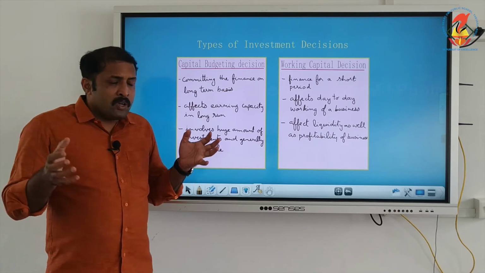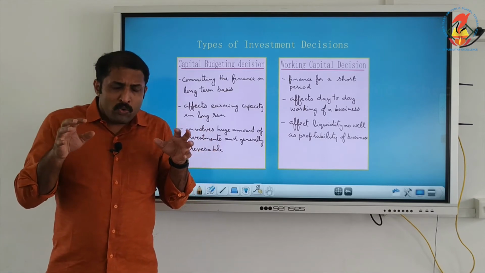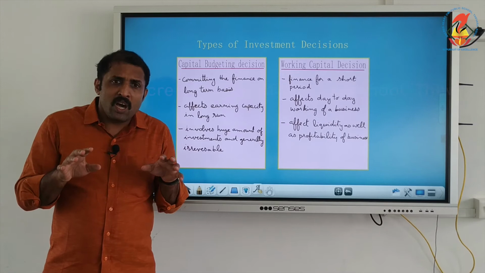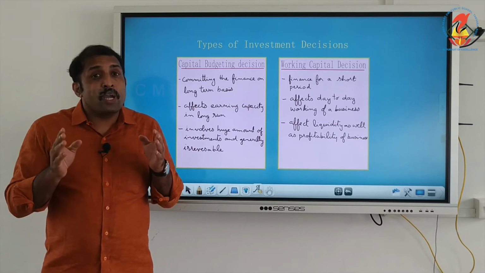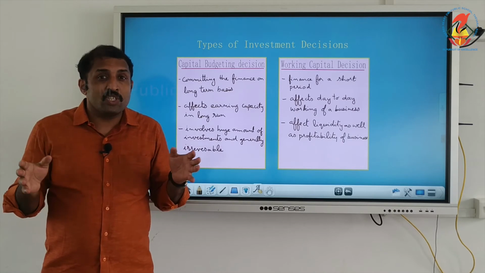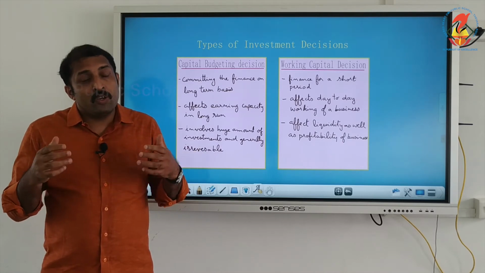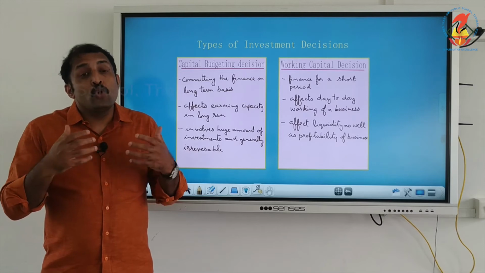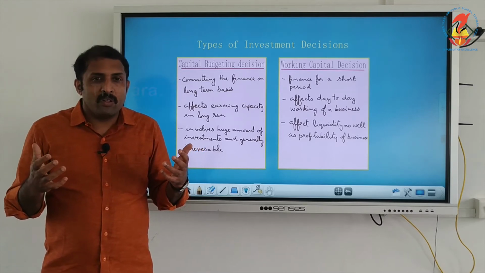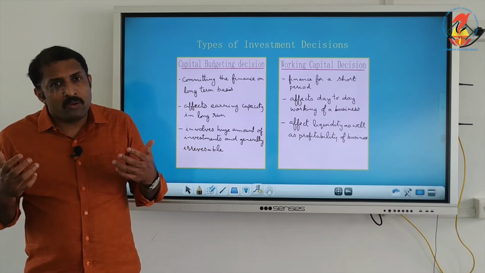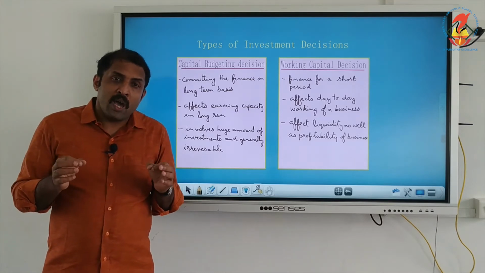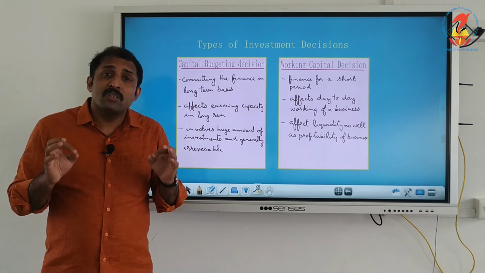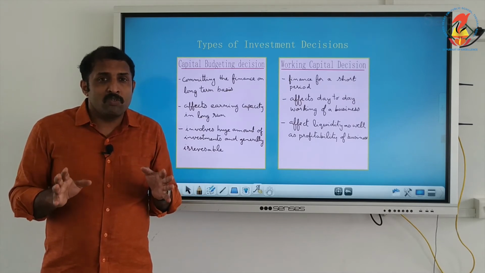And one more thing, we have to take great care when we are going for capital budgeting decision, because these kinds of long-term decisions usually involve a huge amount of money, and at the same time they are generally irreversible.